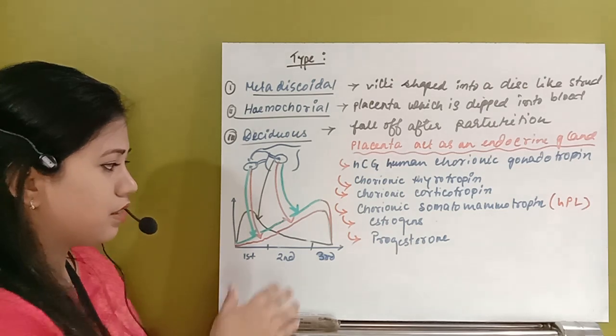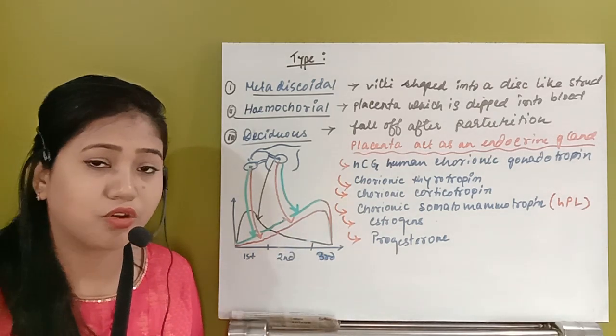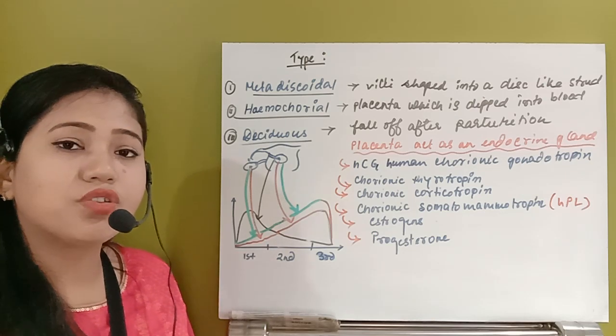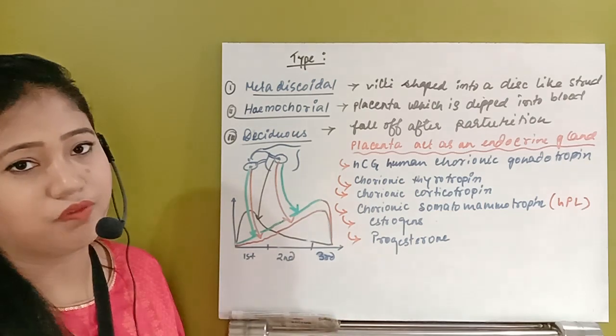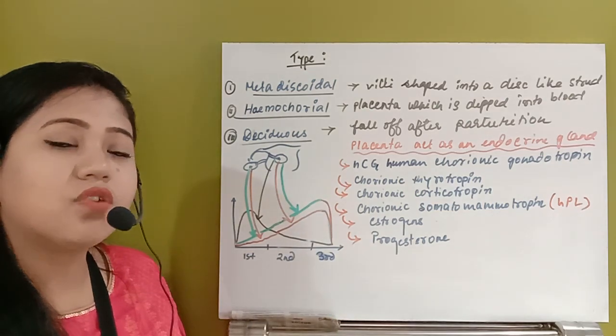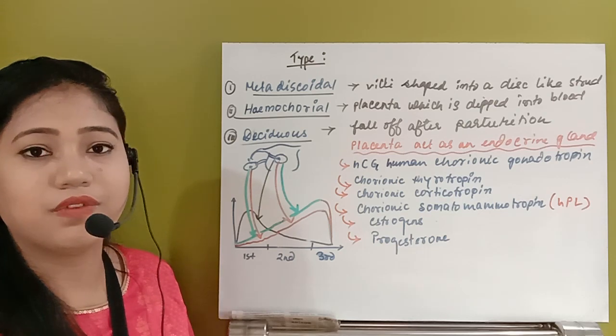If it stays attached to the uterus, parturition will not take place. Parturition will take place only when estrogen and progesterone levels fall off, so parturition is induced by their decreased levels.